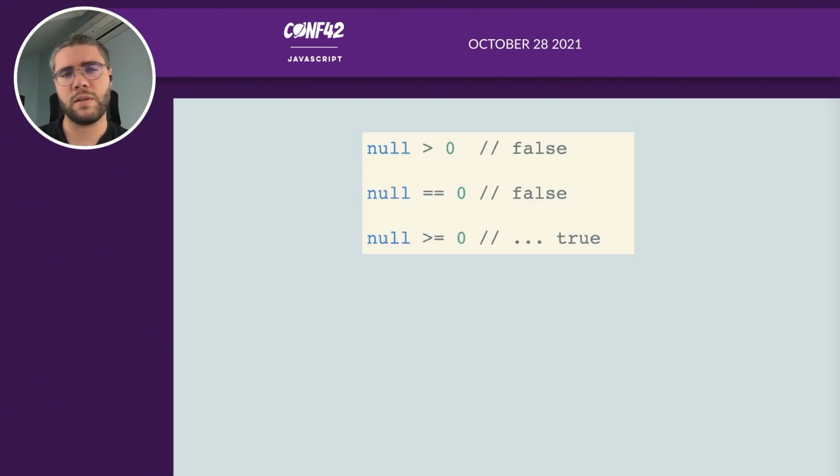Even the things that are a bit weird, for example, in JavaScript, if you try to compare null and zero, null greater than 0 is false, null equals to 0 is false, but null greater or equals to 0 is true. So a little weird. But as this is in the language since the beginning, you can't remove that because if some website depends on this, it will break.